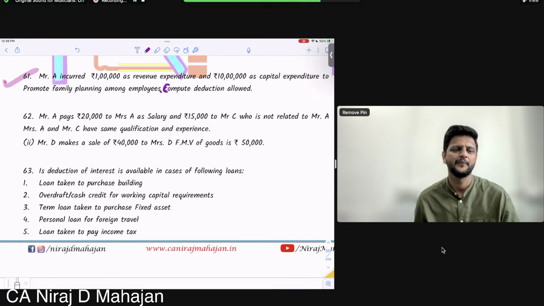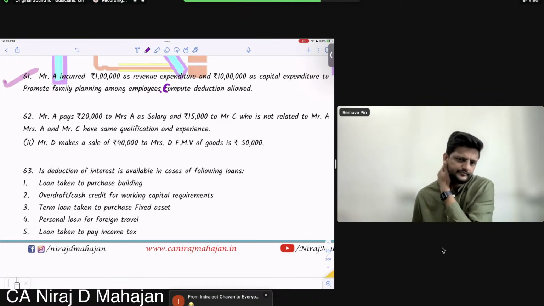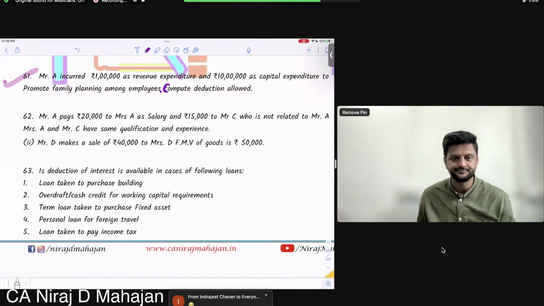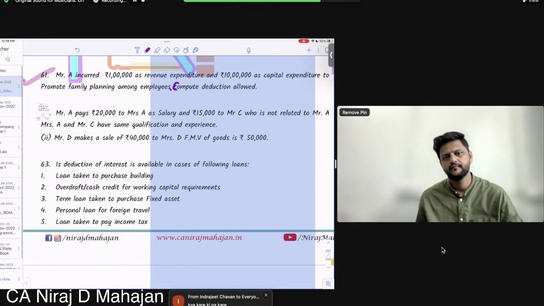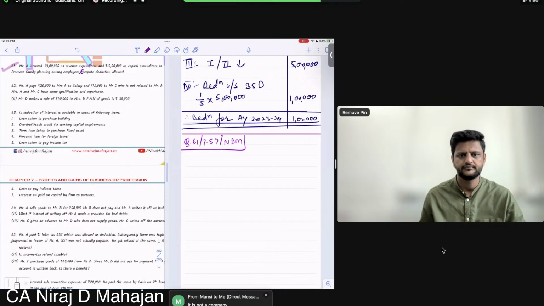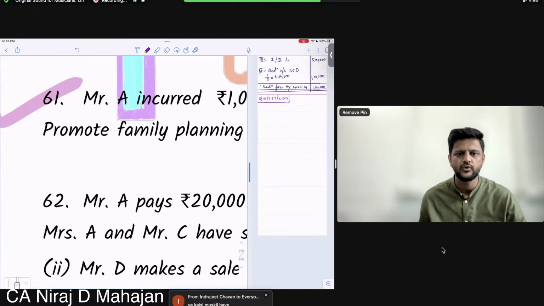Because 36(1)(ix) is for which type of assessee? Yes, Mansi. 36(1)(ix) was allowed only for a company. But in the question, the assessee is an individual, so it is not allowed.